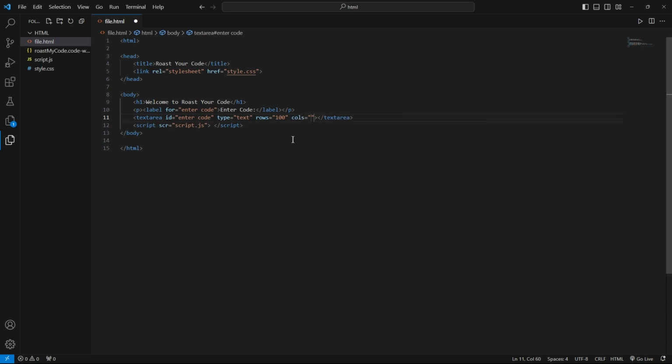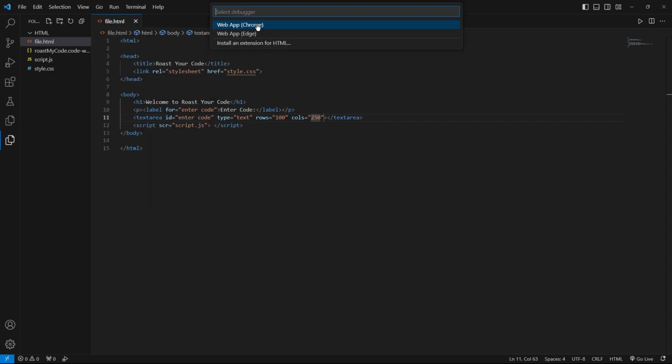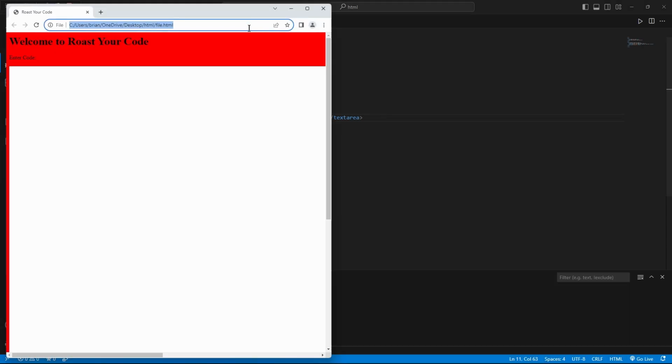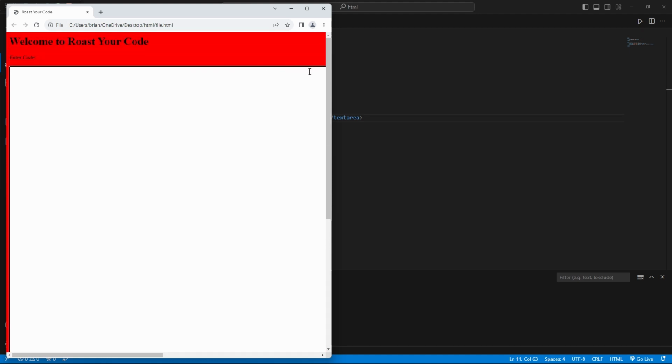We'll do 250. There might be code longer than that, but oh well. Okay. Run without debugging on Chrome. Wow, that's big. Wow, that's huge. Okay. I don't think that needs all this.